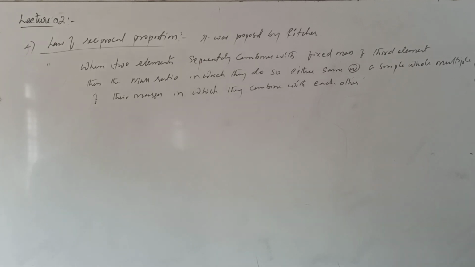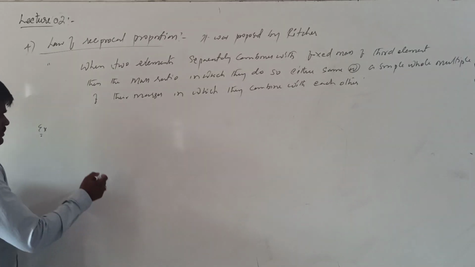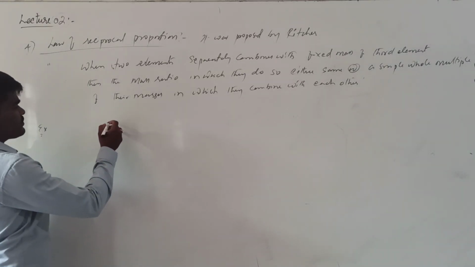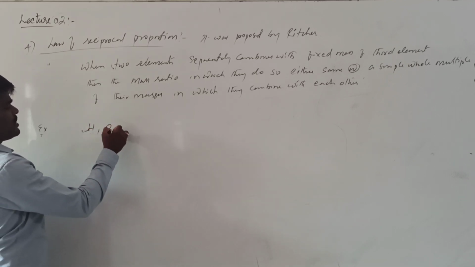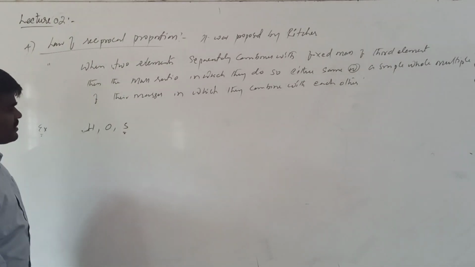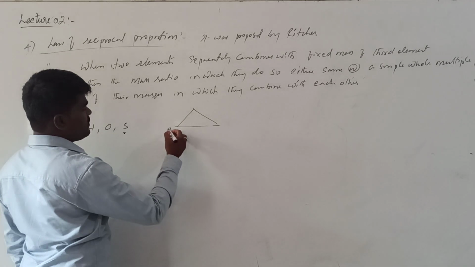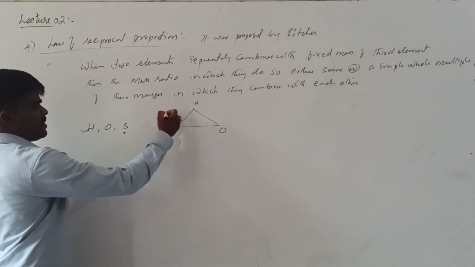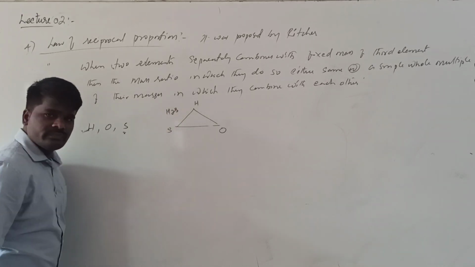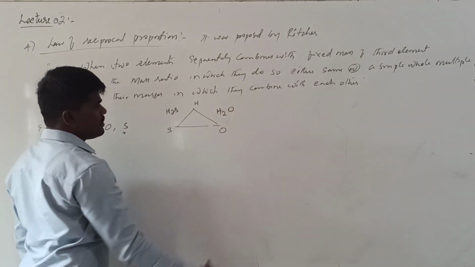Let us try to understand with an example. Right? Most of you guys will have confusion about this. Let us take three elements. We'll take hydrogen, oxygen, sulfur. These are the three elements. Now, assume that we are taking sulfur, oxygen and hydrogen. Sulfur and hydrogen combine to give a molecule called H2S. And hydrogen and oxygen combine to give a molecule H2O.